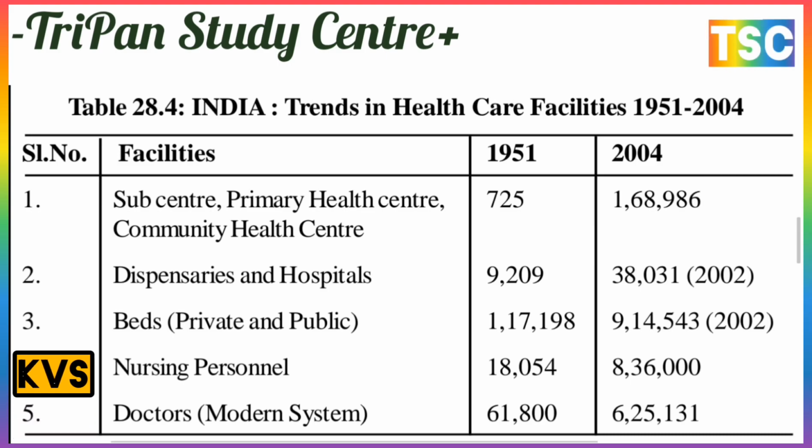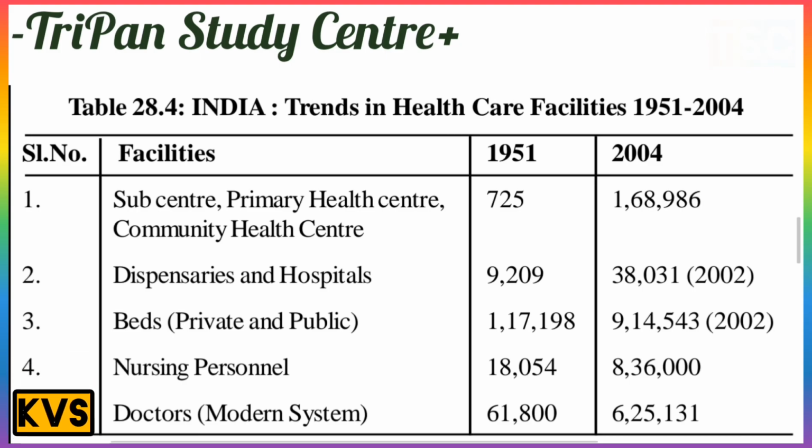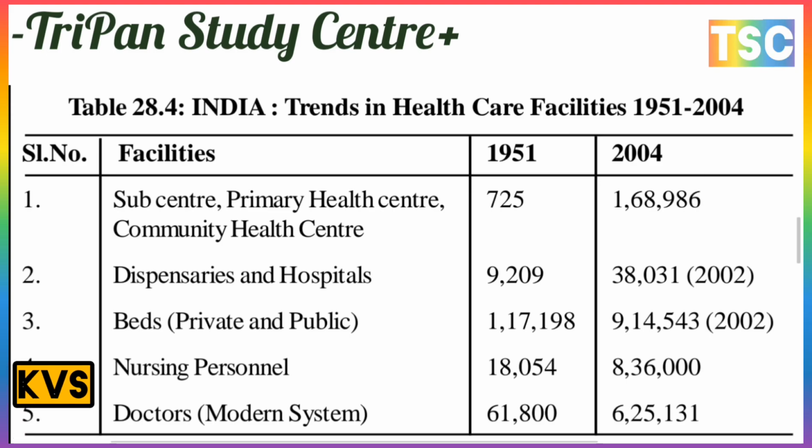Sub-centers, primary healthcare centers and community health centers were only 725 in 1951, but in 2004 the recording is 1,68,986. There is a most important increase, but facilities are still low. And dispensaries and hospitals: the number of hospitals is increasing. In 1951 there were 9,209 only, but in 2004 there is a most important increase, with 38,031 dispensaries and hospitals recorded, but facilities are still low.